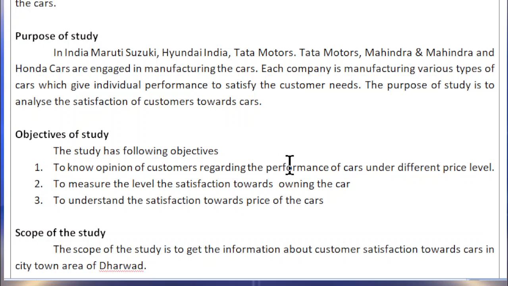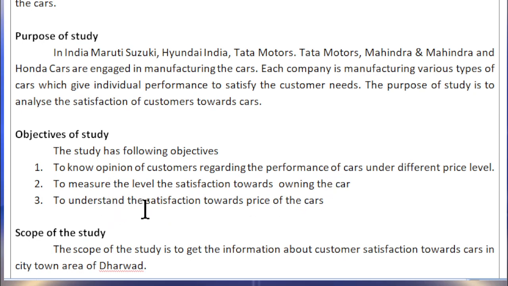The very important point, we need to write the objectives. The objectives of the study should be within 4 or 5 points, or we can limit it to 3 points. What are the objectives of the study? Here, to know the opinion of customers regarding performance of the cars and different price level. To measure the level of satisfaction towards owning the car.